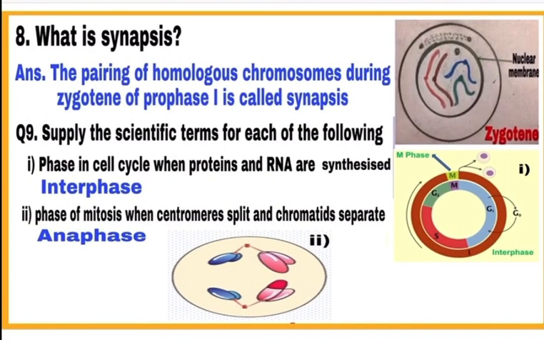Question 8. What is synapsis? See the diagram. The pairing of homologous chromosomes during zygotene of prophase 1 is called synapsis.